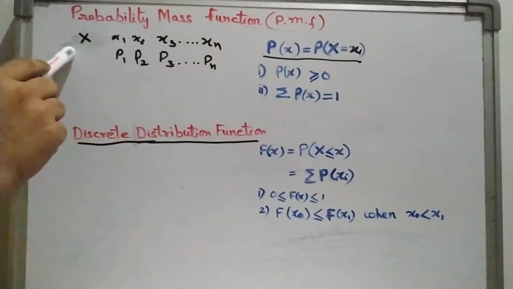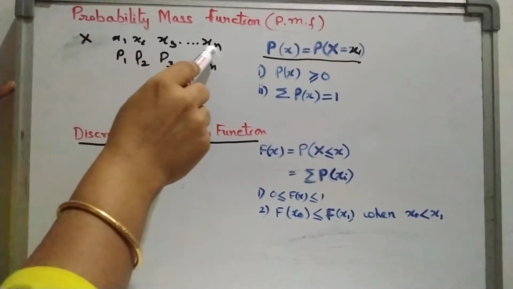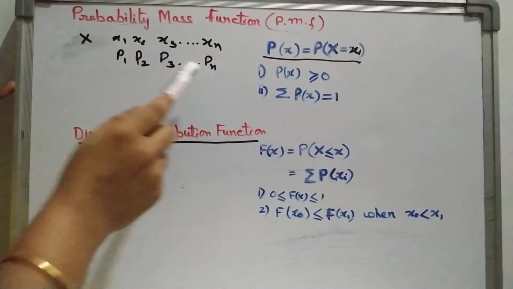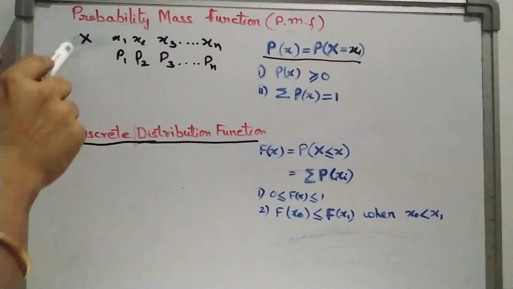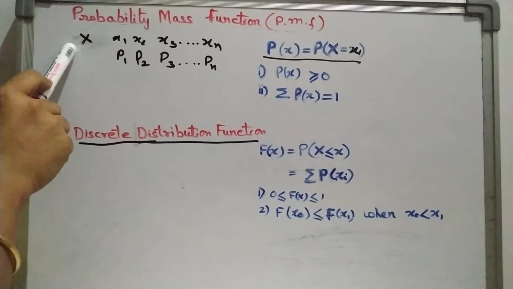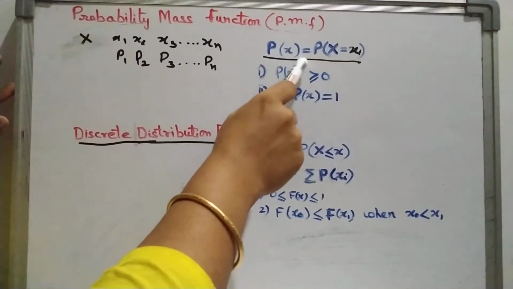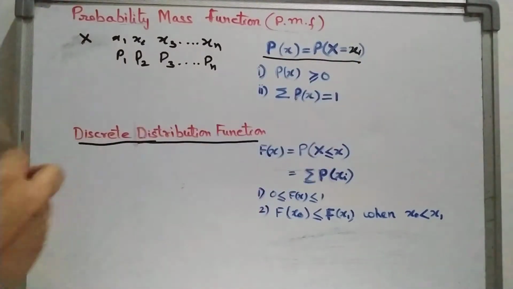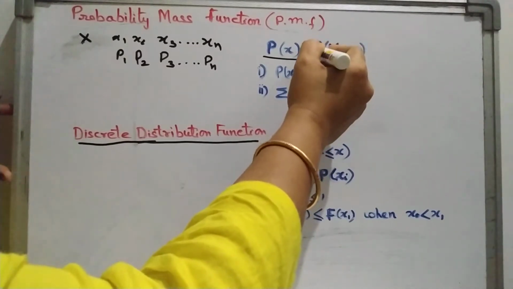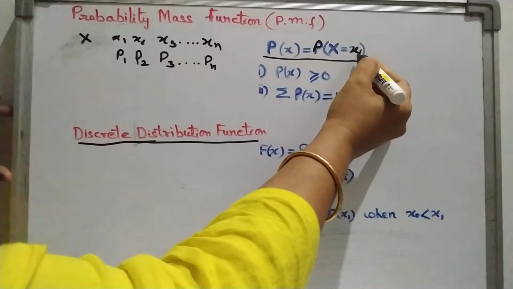So if x is a discrete random variable which can take values x1, x2, x3 up to xn with the probability p1, p2, p3 up to pn, then the probability distribution of this discrete random variable is given in this form: P(x) is equal to P(X = xi). That means we can also write P(x) in this form, P(X = xi). That means it is taking a particular value of x.